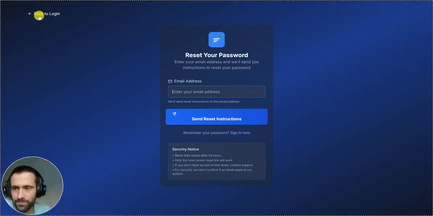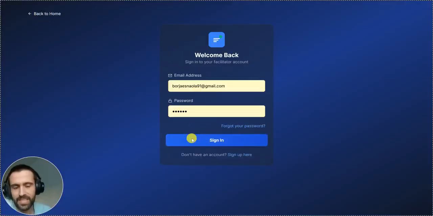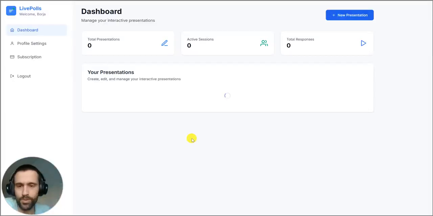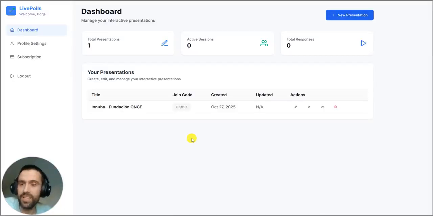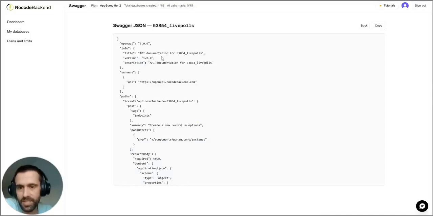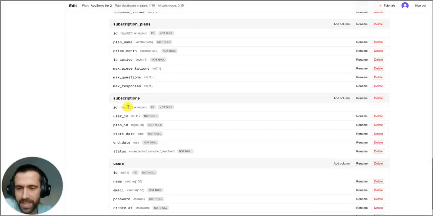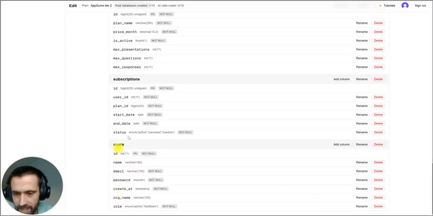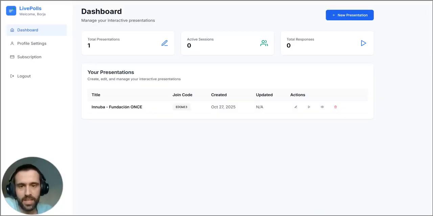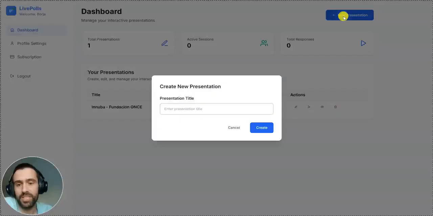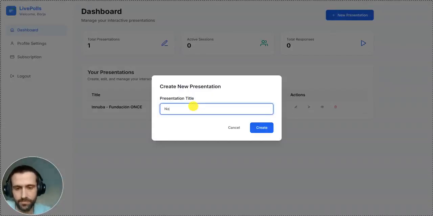awesome. I will go to the tool that I think is most powerful to show this process. Once we are in our application, where the user administration is working with NoCodeBackend, you can see here the different tables and information. When I'm in the tool, what I can do is create a new presentation, for example.